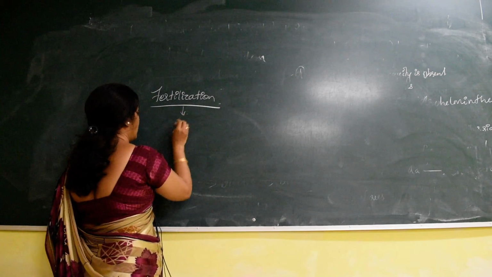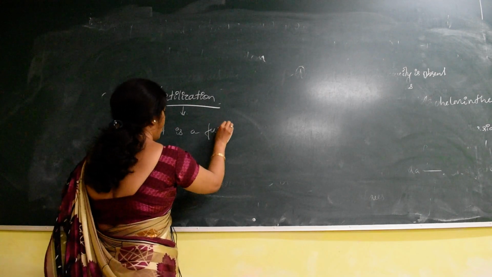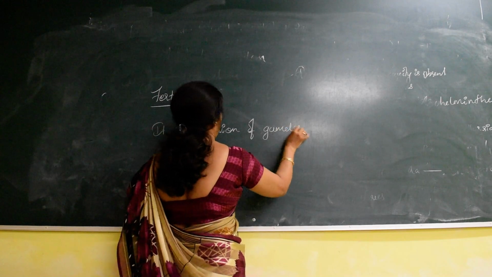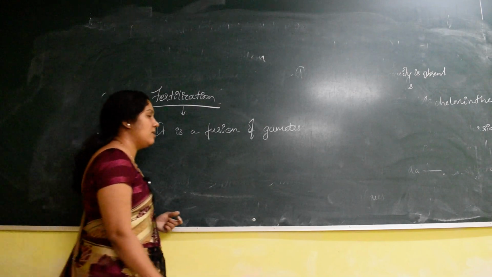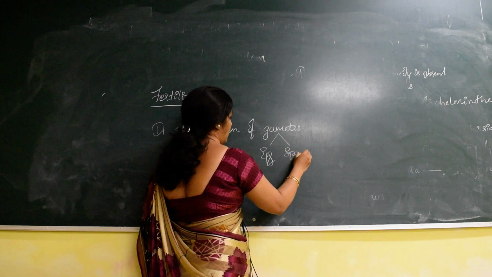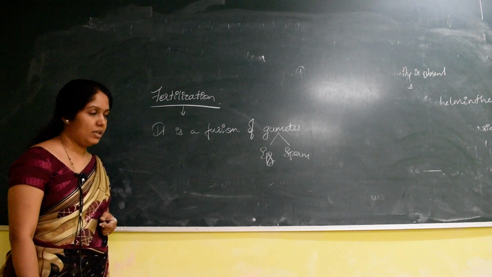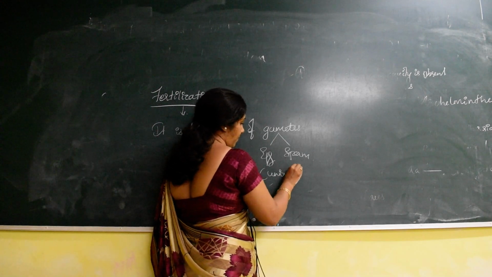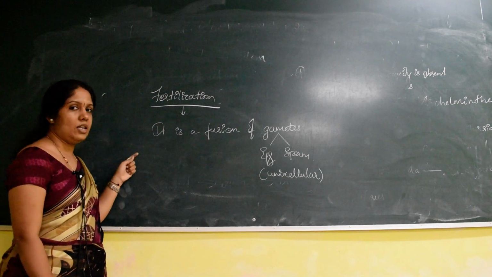Fertilization is the fusion of gametes. The fusion of gametes itself is called fertilization. What are gametes? Gametes are nothing but egg and sperm, because we are discussing the animal kingdom here, not plants. So egg and sperm are the gametes. They are unicellular, meaning they are made up of a single cell. The fusion of this egg and sperm, or gametes, is called fertilization.